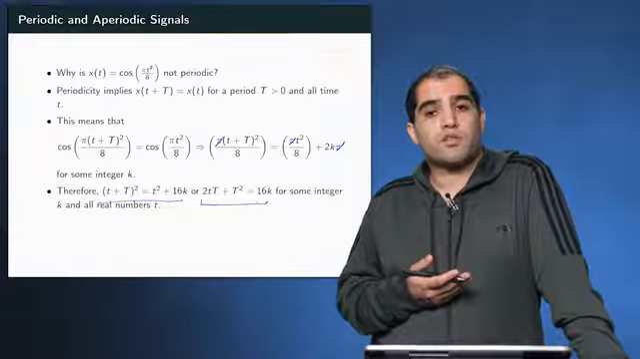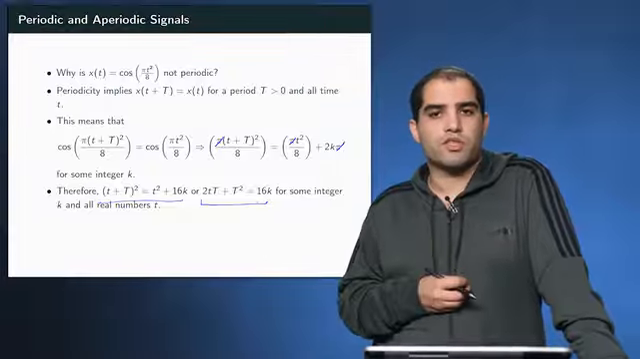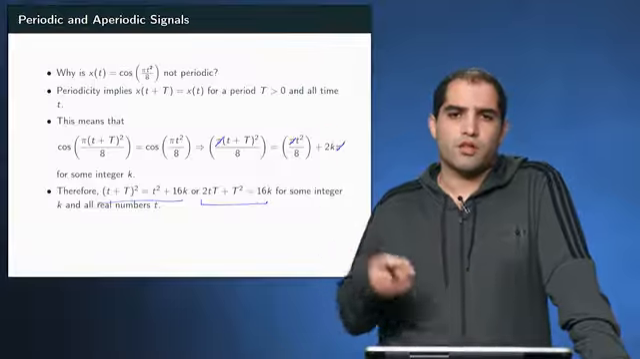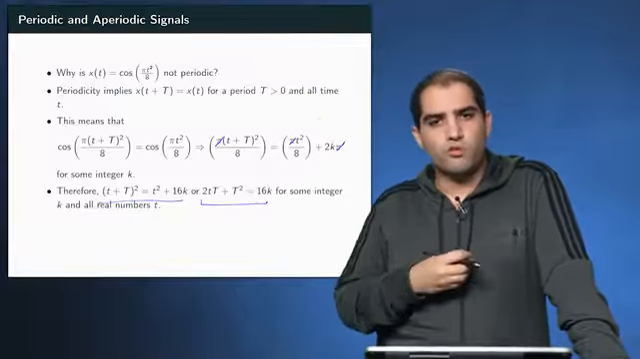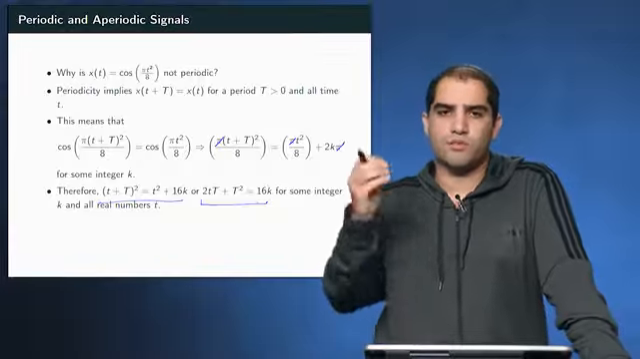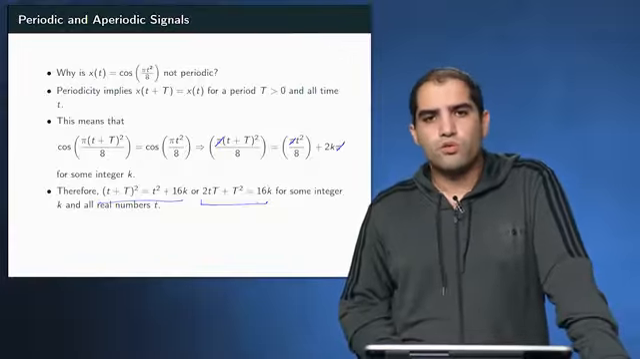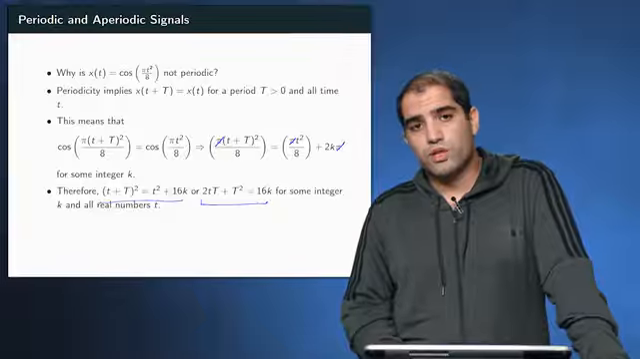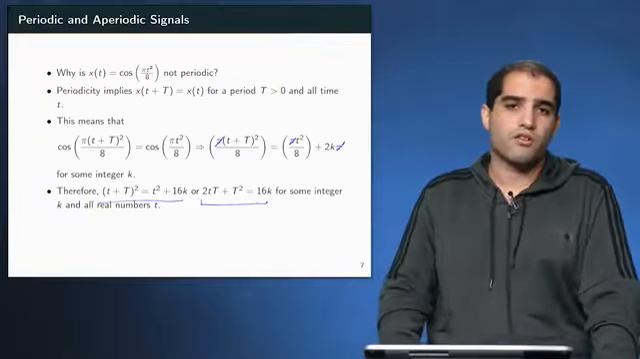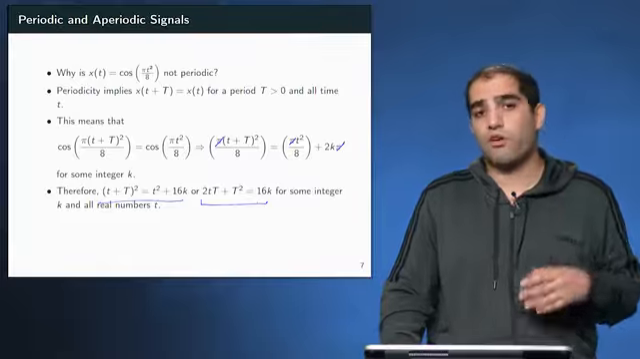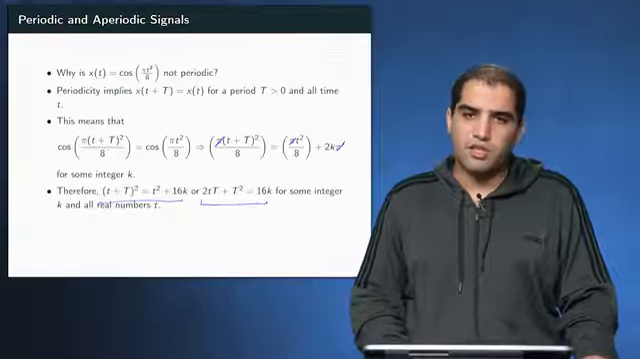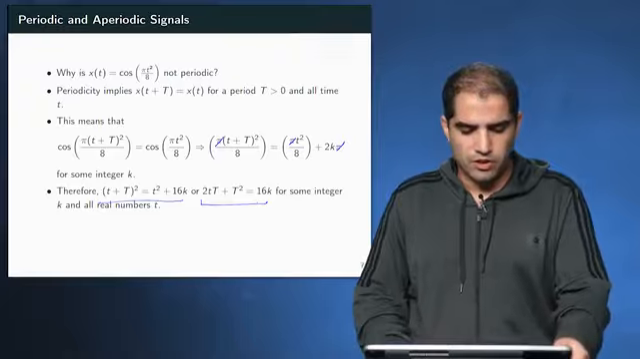So the left-hand side of this equation, as a function of small t, is a continuous function. It's actually a linear function that goes to infinity. So it sweeps the whole range of real values. So it cannot stick with just integer values. So this is not true, and 2tT plus T squared cannot be just an integer for all the real values of small t, regardless of what capital T is. Therefore, this signal is not periodic, or it's aperiodic.